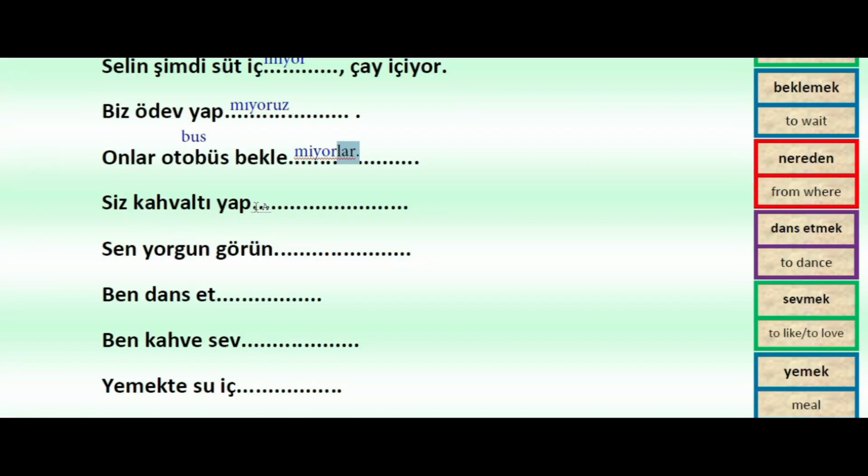Okay, siz kahvaltı yap. Okay, kahvaltı is breakfast. So kahvaltı yapmak is to eat breakfast. Let's write that one also. Kahvaltı yapmak. So to eat breakfast. Okay, siz kahvaltı yap. Okay, again we'll be using mı, because a is the last vowel here, and we are adding yor, and because of siz the personal suffix will be sunuz. Siz kahvaltı yapmıyorsunuz.